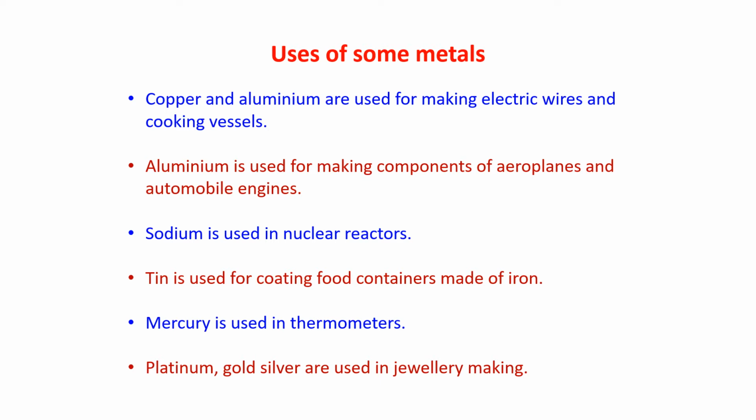Aluminium is used for making components of aeroplanes and automobile engines. Sodium is used in nuclear reactors. Tin is used for coating food containers made of iron. Mercury is used in thermometers. You all know about it. Platinum, gold, silver are used in jewelry making. So these uses also you have to learn.